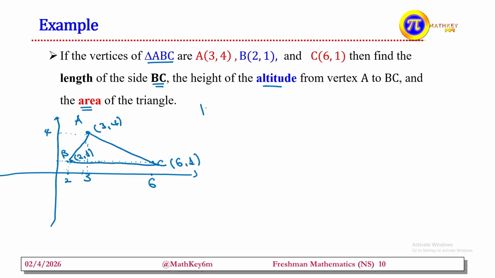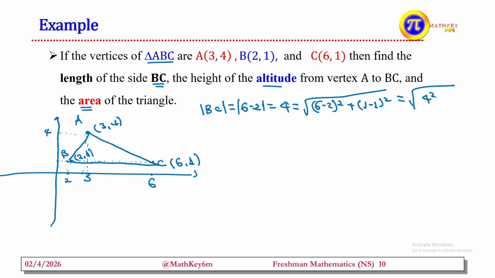The distance BC is equal to, since the value of y is the same, we can take the absolute value of the difference of the x's, that means 6 minus 2, which is equal to 4. Or if you want, you can apply the distance formula: the square root of (6 minus 2) squared plus (1 minus 1) squared, which is the square root of 4 squared, since 1 minus 1 is 0, and that is 4.